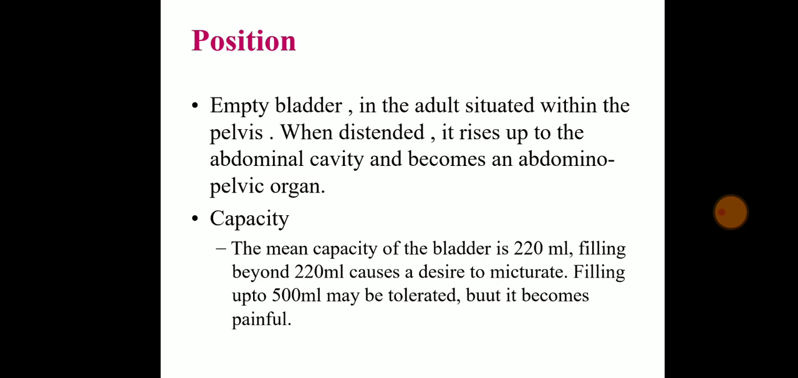Filling beyond 220 ml causes the desire for micturition. What is the meaning of this? The capacity of the bladder is 220 ml, but when it goes beyond 220 ml, we will have the urge to pass urine. Filling up to 500 ml may be tolerated. As I told you, at a time we can void 500 to 700 ml of urine. The bladder can tolerate at least 500 ml of urine, but it may become painful.